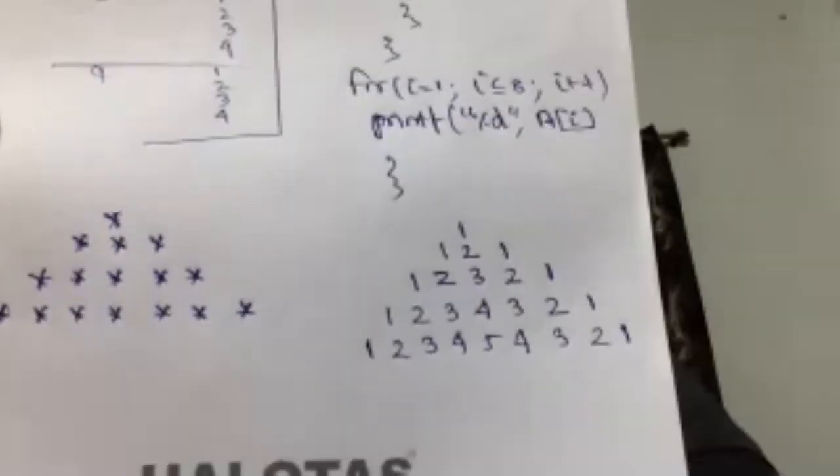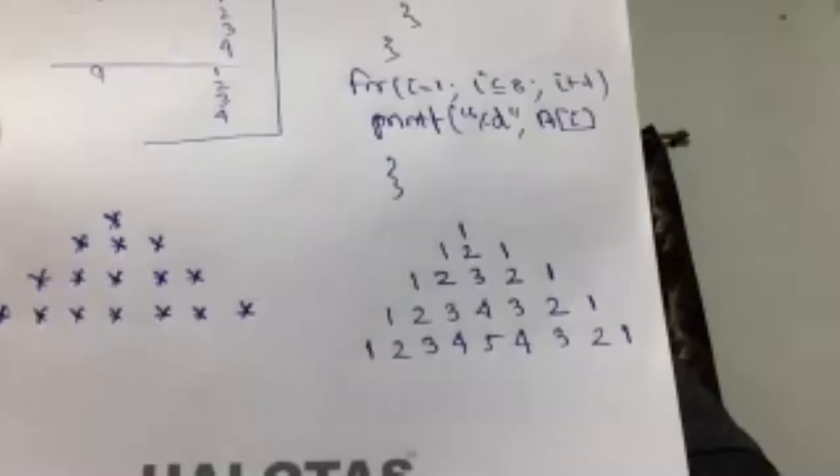It's visible, no? Yes, sir. By using a combination of for loops, you can manage this one. And this is called Pascal triangle. Once you put a value, it will go like this way. Once you put a star, it will go like this way. And then try to make it half.